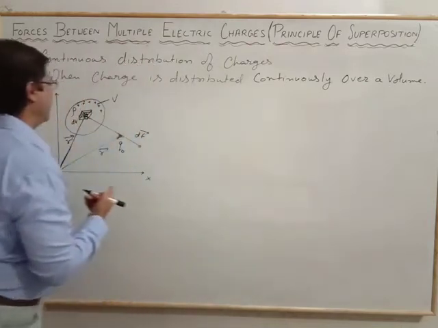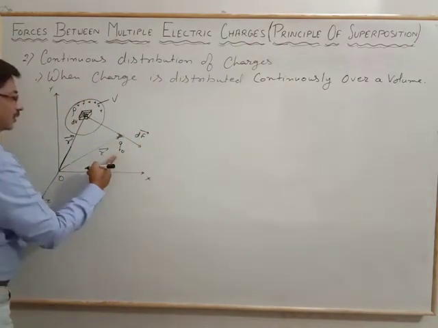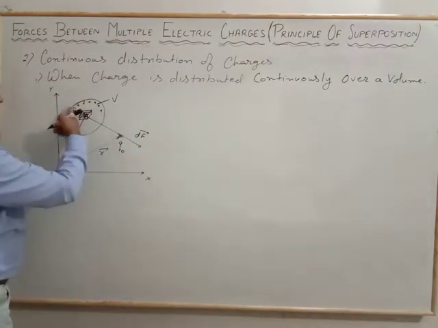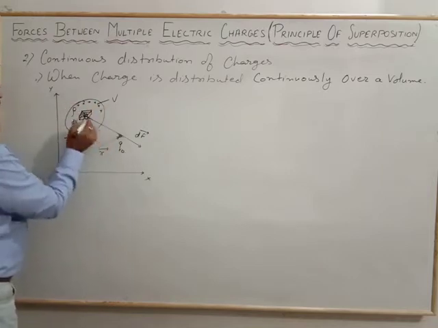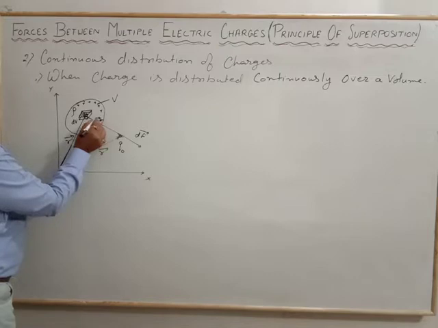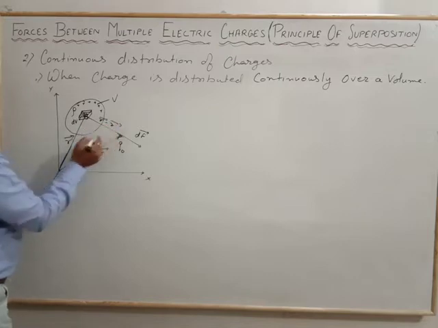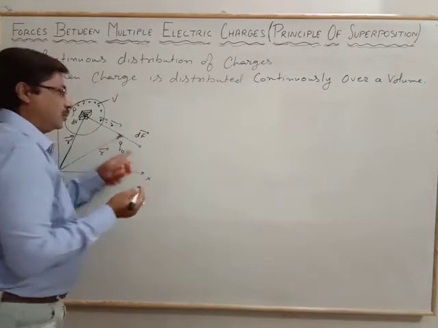So in that case the test charge will experience the force due to all these charges, with the position being r vector minus r dash vector according to the triangle law. Again we will calculate the force the same way.